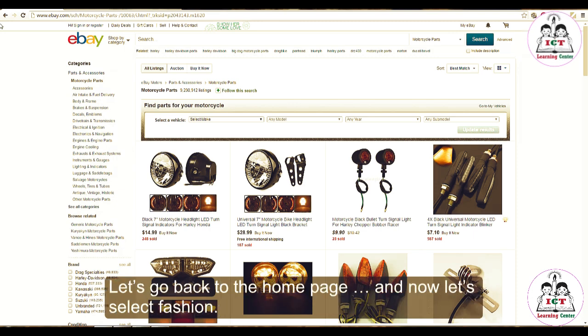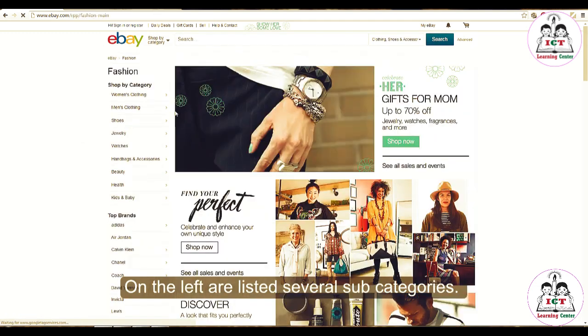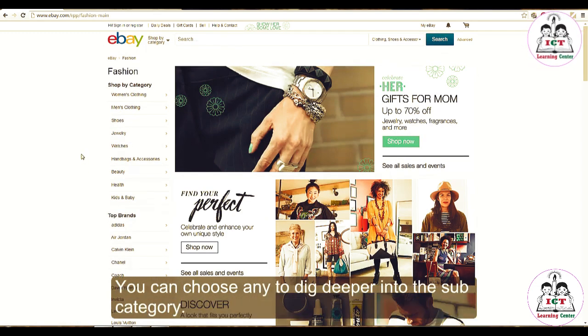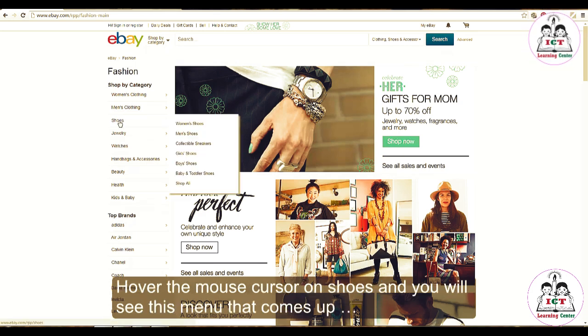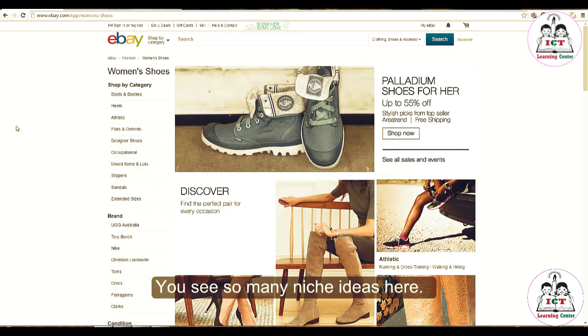Let's go back to the home page, and now let's select fashion. On the left are listed several subcategories. You can choose any to dig deeper into the subcategory. Hover the mouse cursor on shoes and you will see this menu that comes up. Let's select women's shoes. You see so many niche ideas here.